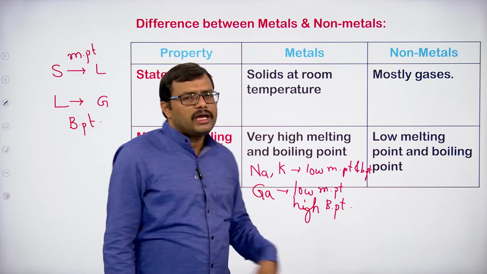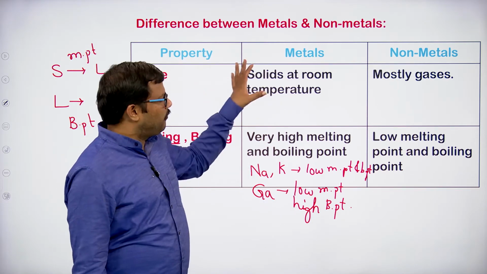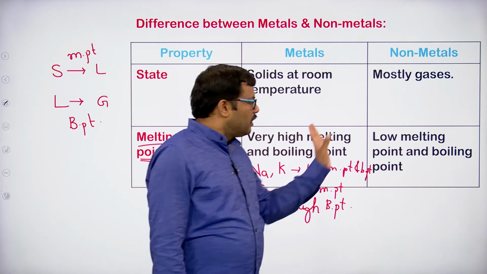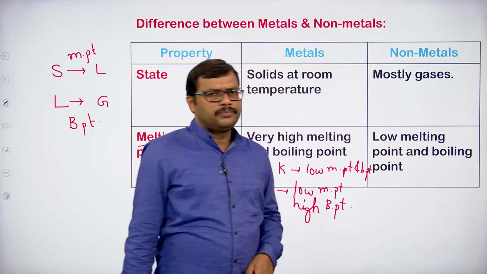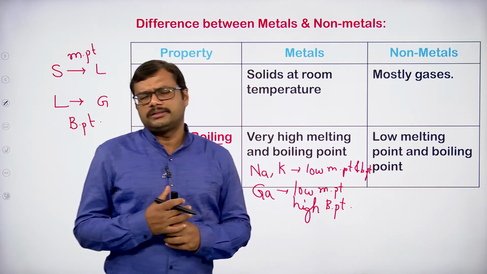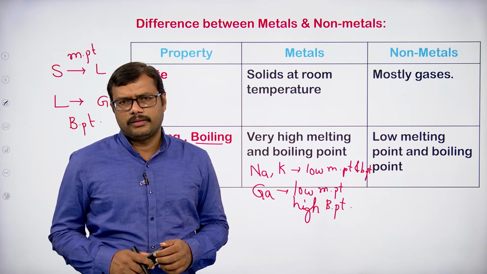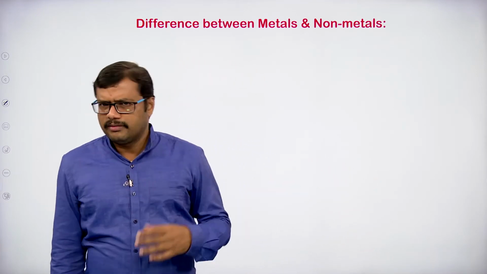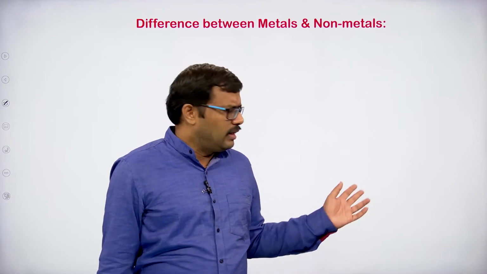So there are some exceptions we come across with respect to the melting and boiling points in the case of metals. Some of the metals are having low melting points and boiling points, right. Coming to non-metals, they have low melting and low boiling points. Melting points and boiling points are very low for the non-metals. Of course there are also some exceptions in the case of the melting points of the non-metals as well. Carbon generally will have high melting and boiling points.